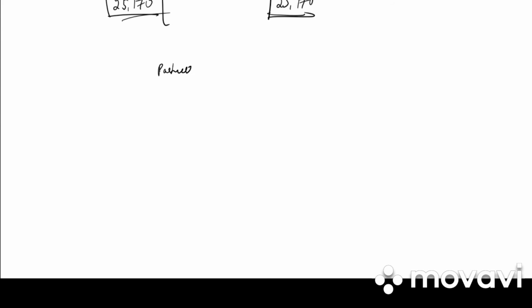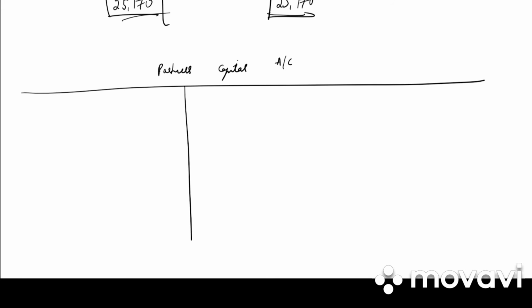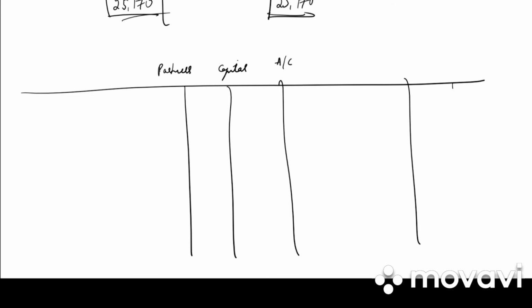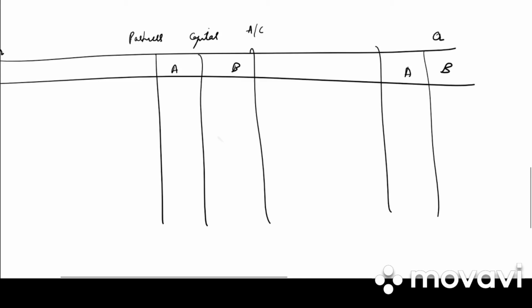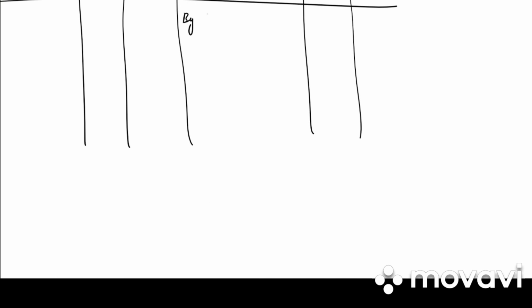Next we need to do the partners' capital account. We have only two partners, A and B, debit side, credit side. The first step is to bring down the balance. By balance brought down 80,000, 40,000. Next we have reserve fund which needs to be transferred. By reserve fund, it is 7,200 and 4,800.